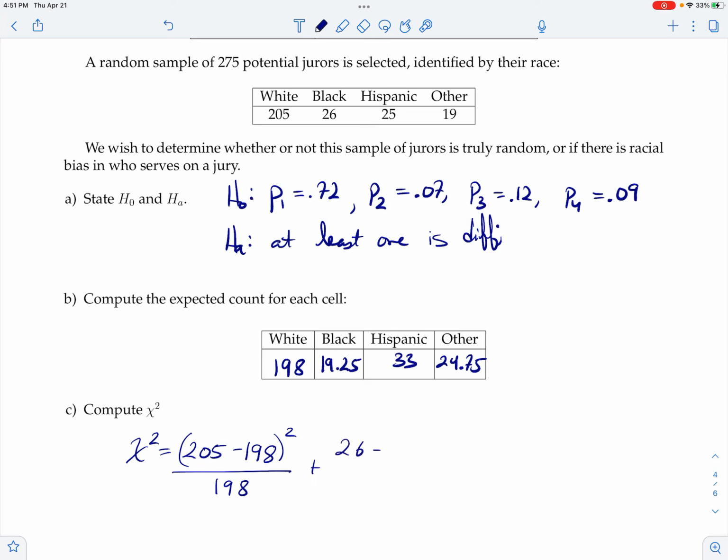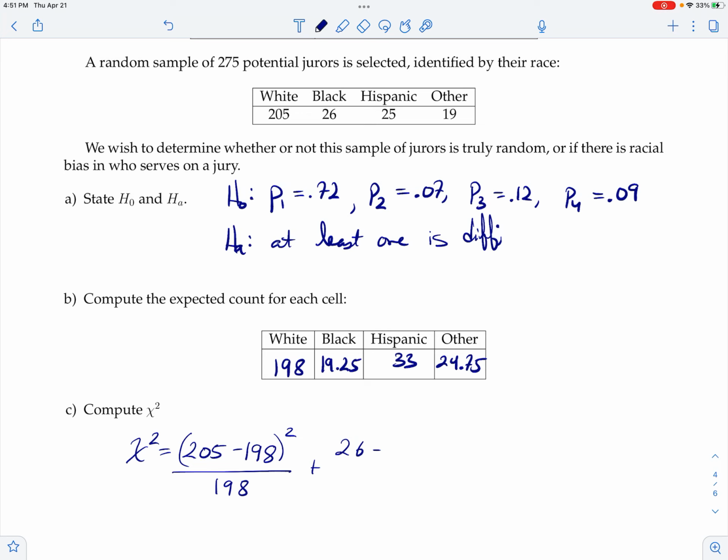And of course, we don't expect this to line up perfectly. We expect our observations not to be exactly the expected count, but we want it to be somewhat close. And so chi-squared allows you to measure how close is just close enough, and the change is due to sampling, or is too far away and something's actually going on. So that's sort of the end goal of this test here.